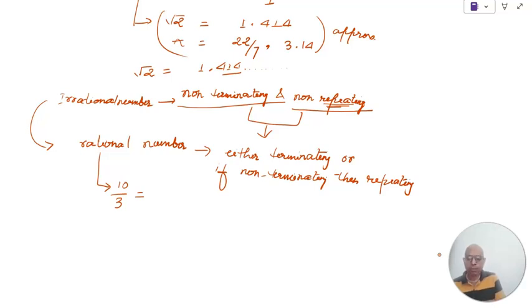So we are not going to show whether it is a rational number or not. It fits our definition of p by q, so we don't need to prove it further. But let's see how the decimal representation of this looks.